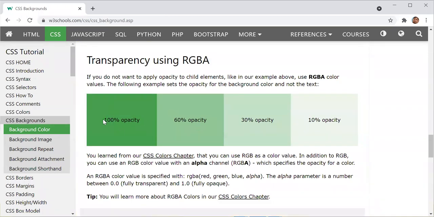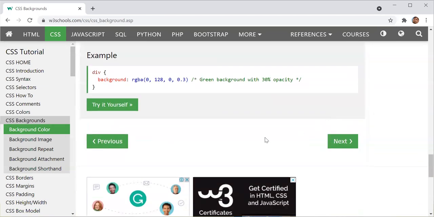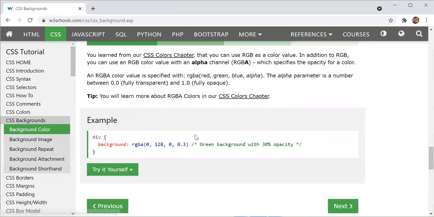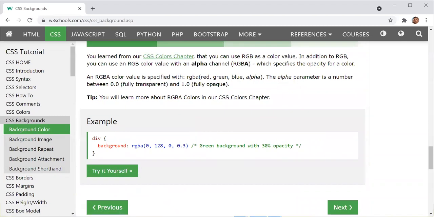Opacity and transparency are the opposite of each other. If the opacity is 100%, the transparency is 0, and similarly in the reverse order.